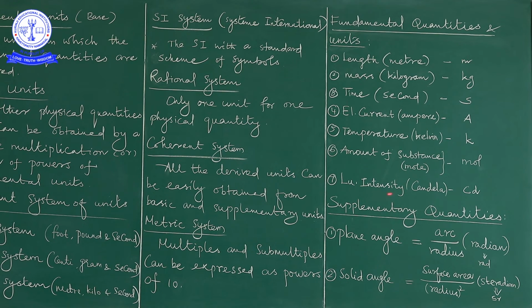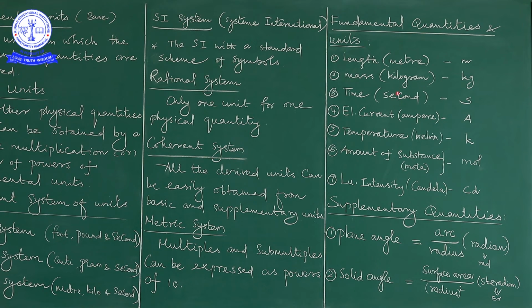The unit of luminous intensity is candela, and the symbol of the candela is cd. So these 7 quantities are called fundamental quantities, these 7 units are called fundamental units, and these 7 symbols are called fundamental symbols.